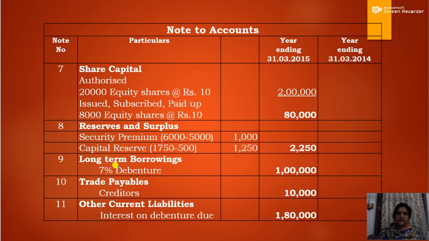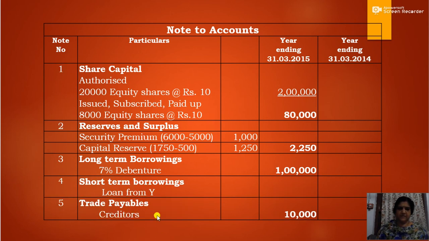Okay. Then long-term borrowings, that is 7% debentures, 1 lakh. 5,000 was discount, but the nominal value was 1 lakh. So 7% debentures 1 lakh. Then trade payables, that is creditors... sorry, there are no other current liabilities, I'm sorry, that was a mistake. That is long-term borrowings, 7% debentures, 1 lakh.